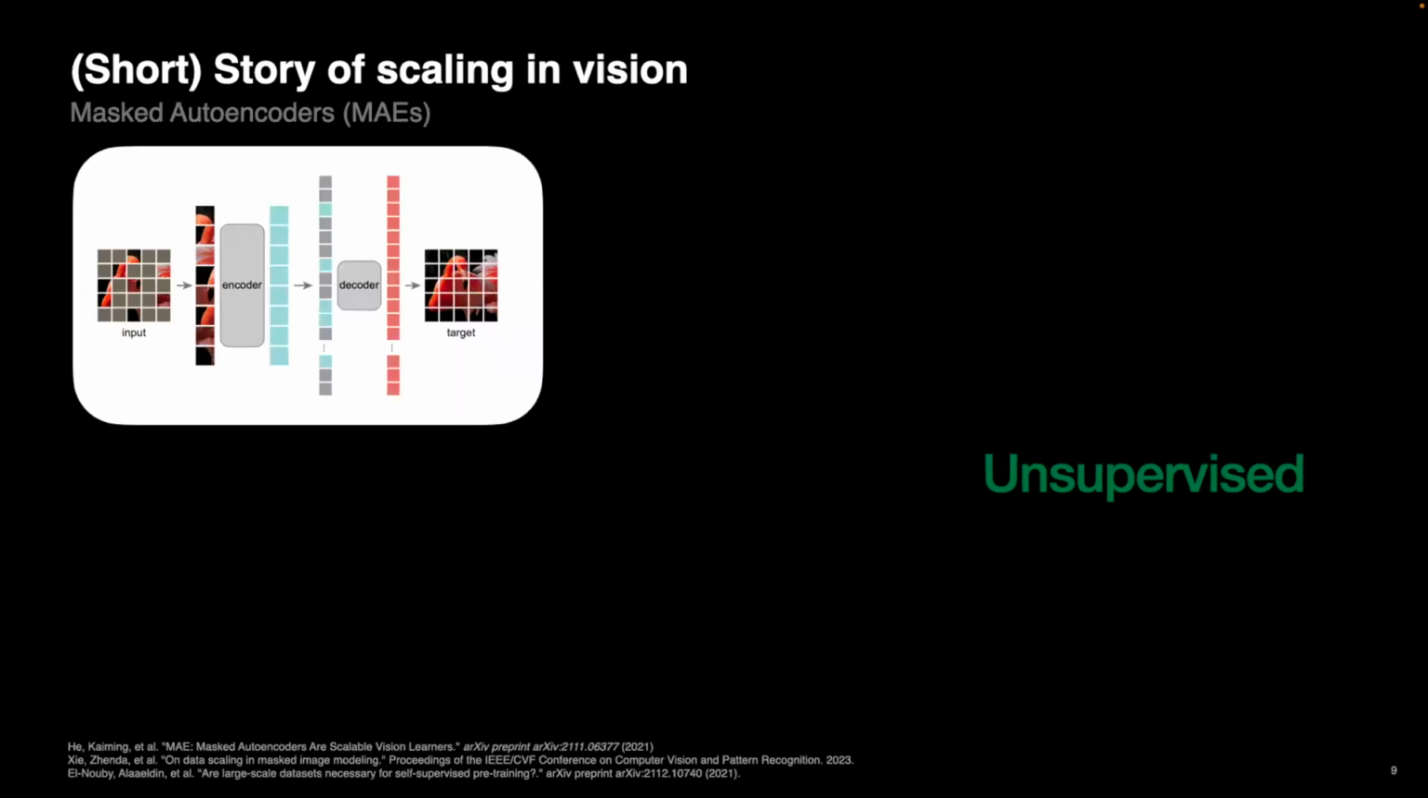Now, if we go to methods like masked autoencoders, I think it's definitely a great step in the right direction. Of course, it's unsupervised. It relies on this patch dropping mechanism, which makes it very, very efficient to train. So actually, scaling in terms of parameters is very easy.